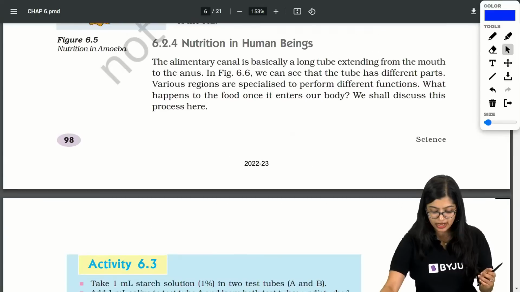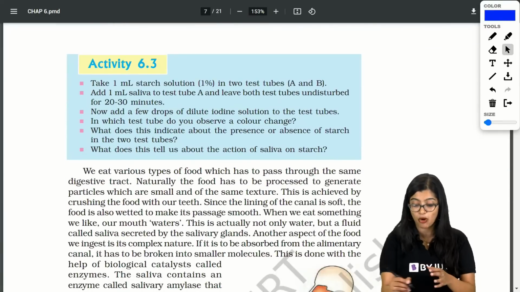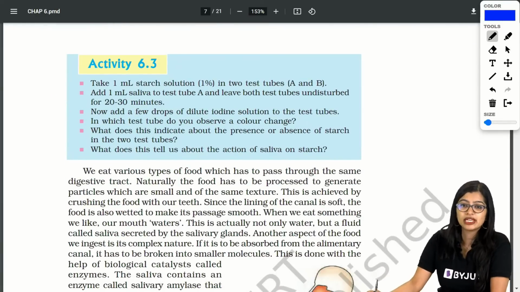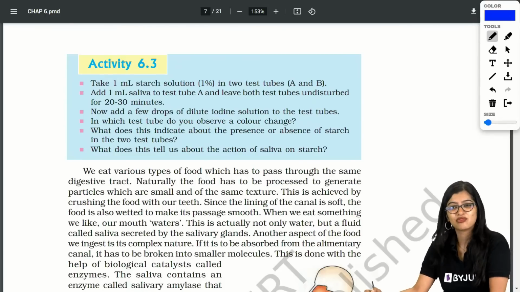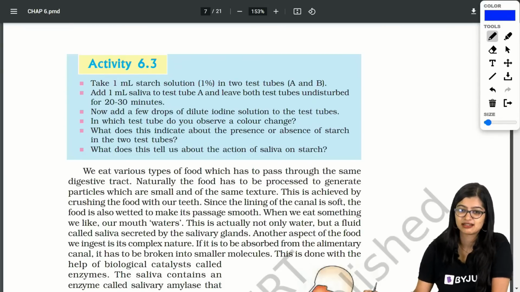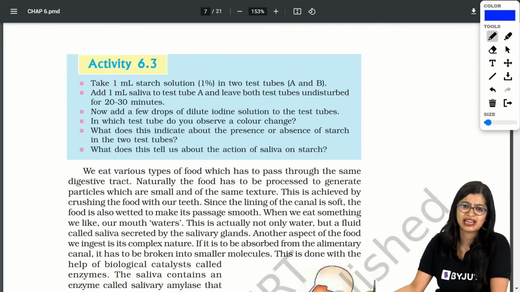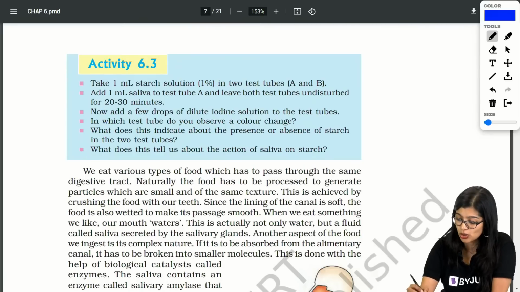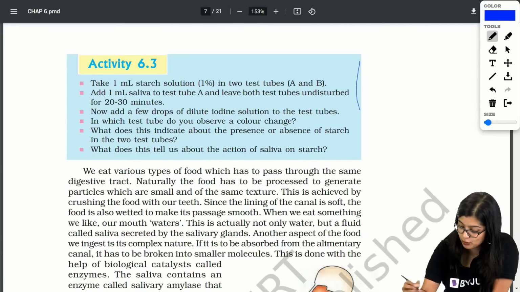Now let's move on further down to activity 6.3, which is a very interesting activity. Ma'am, how many times should we learn to draw? Once. The amoeba diagram is very easy. Ma'am, will it come for a theory question? Maybe it can come. We're going to do all activities from NCERT, Anshu. So let's pace it up quickly.